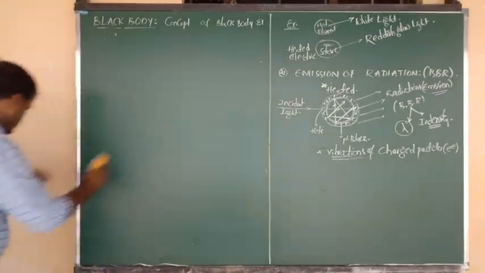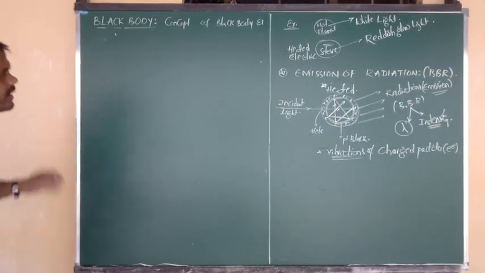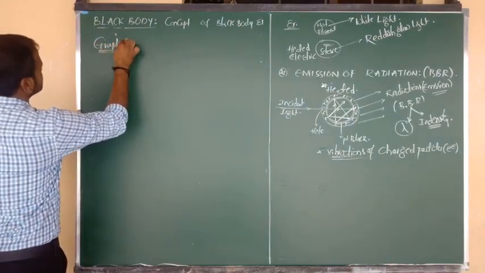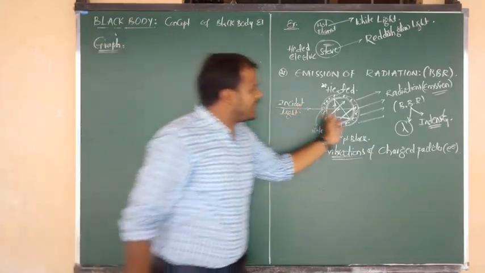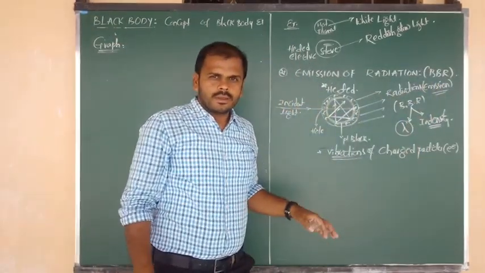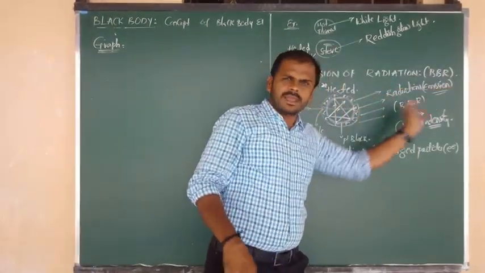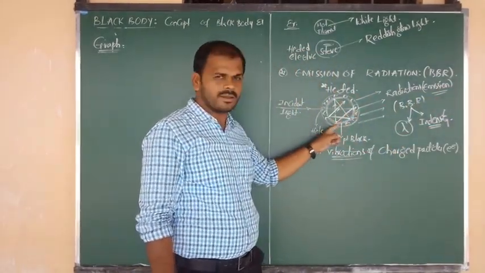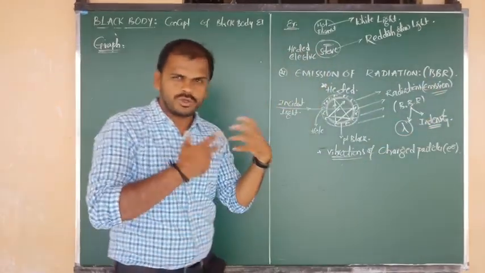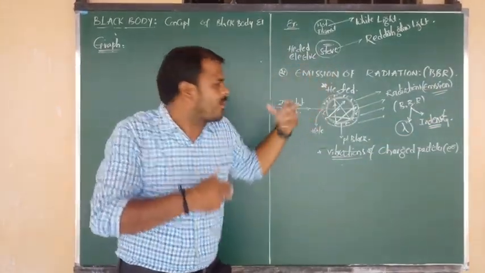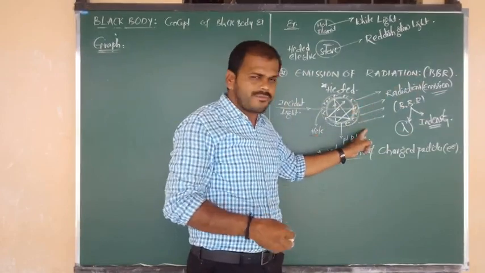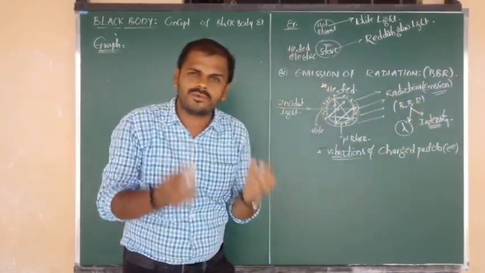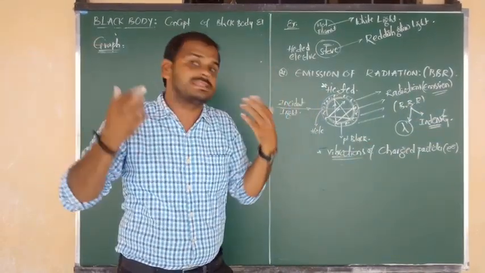So here I am going to consider the graph. Which graph are we going to consider? The graph of the emitted black body radiations. Why are black body radiations emitted? Due to vibrations of charged particles. Such emitted black body radiations have a certain fixed amount of wavelength and a certain fixed amount of intensity, or energy, or frequency.